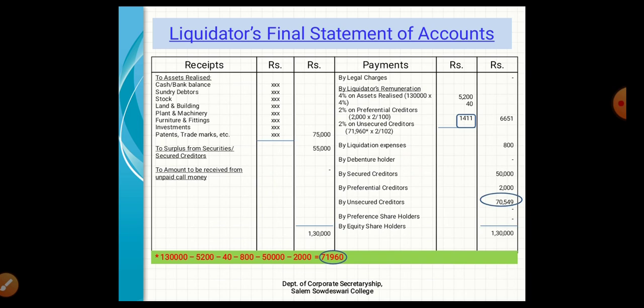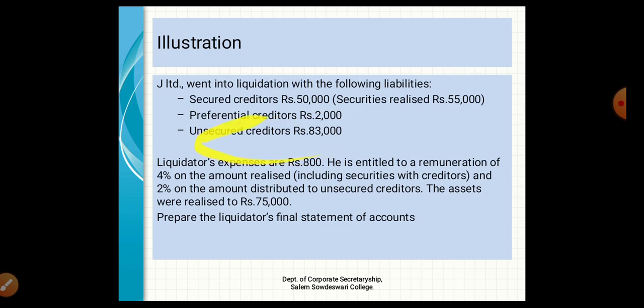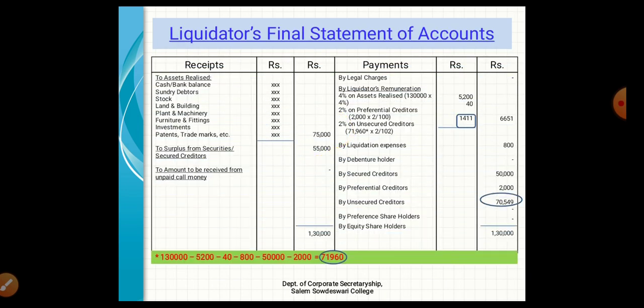Here the total asset realized amount will be 1,30,000, and these are the amounts the liquidator has paid till now. So 5,200 for asset realized, 40 rupees for preferential creditors' share of liquidator remuneration, and 800 for liquidation expenses, 50,000 for secured creditors, 2,000 for preferential creditors, and the balance amount will be 71,960. So we need to give 83,000 for unsecured creditors, but here we have only 71,960 available for paying unsecured creditors.